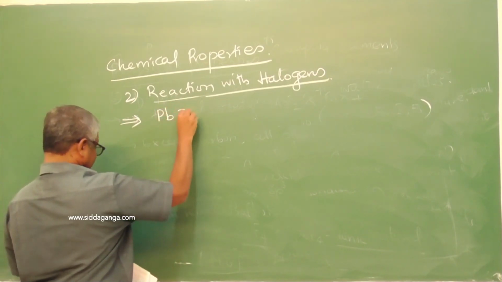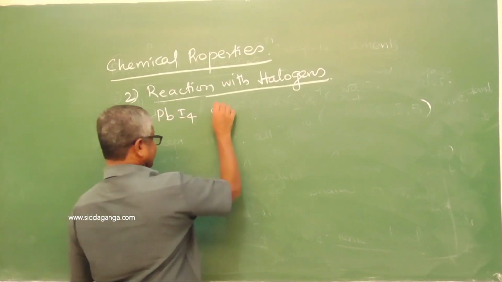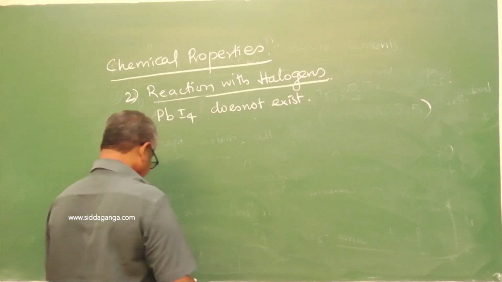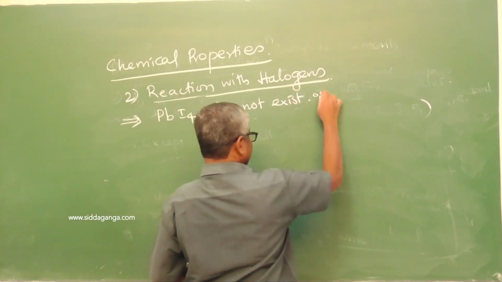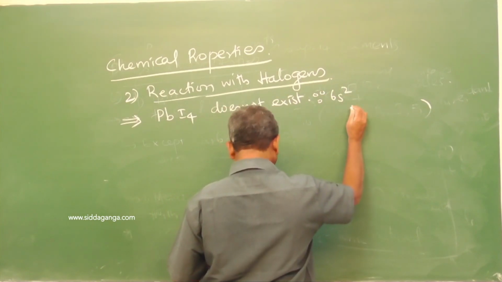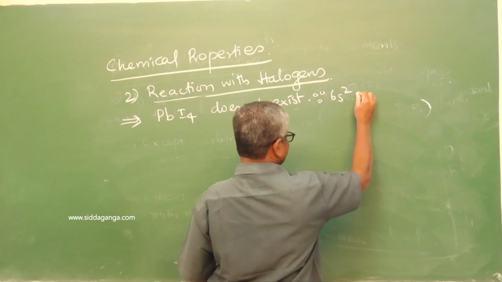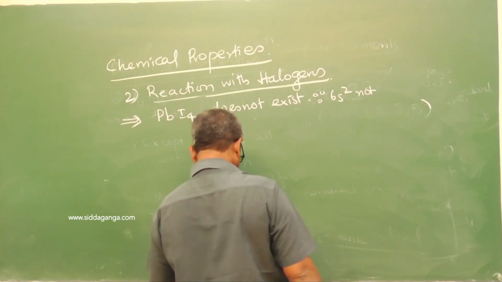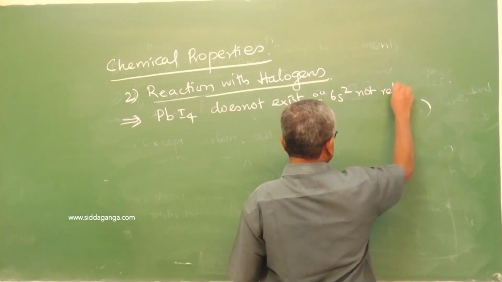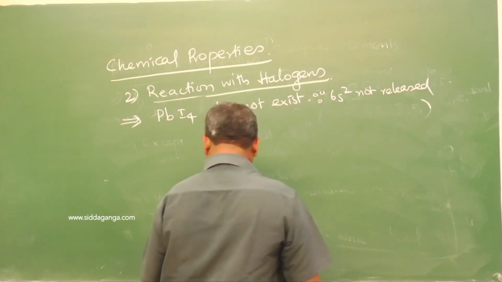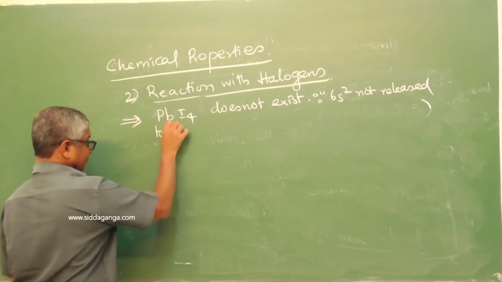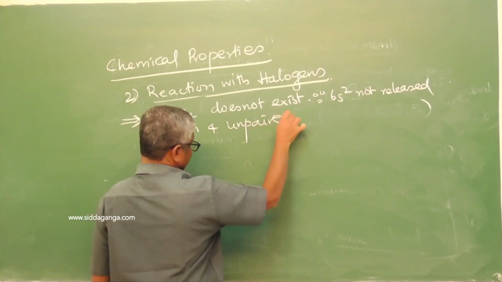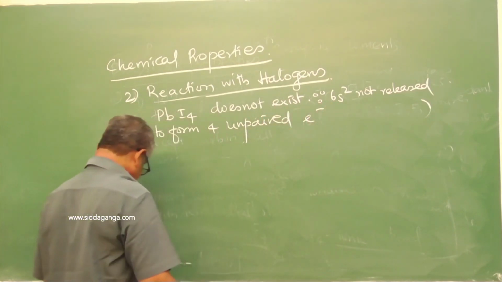Lead tetraiodide does not exist because the 6s electrons are not released for bond formation to form 4 unpaired electrons.